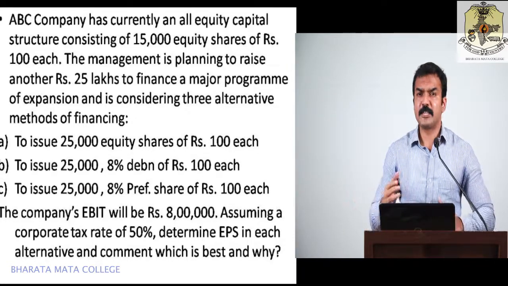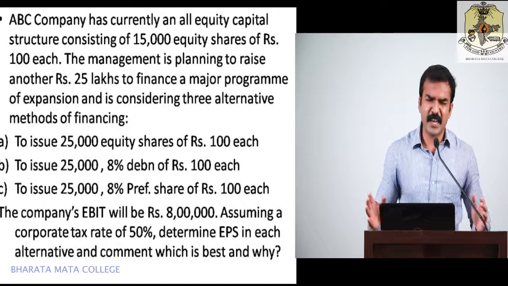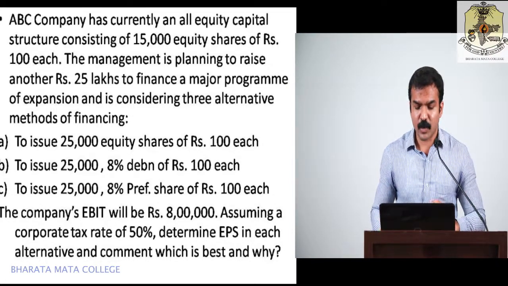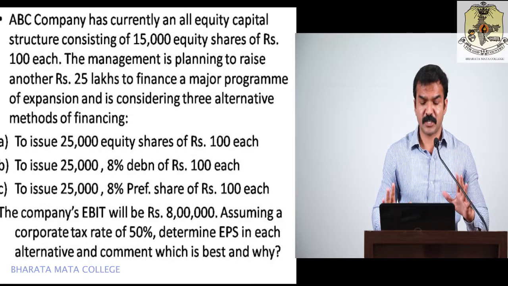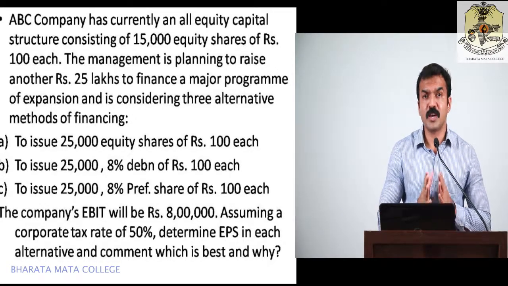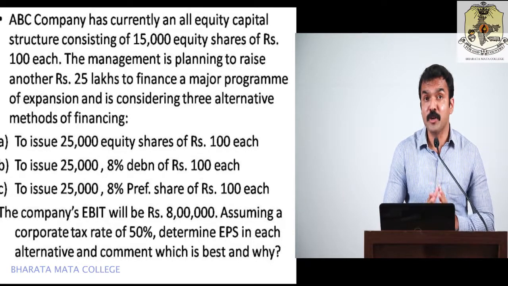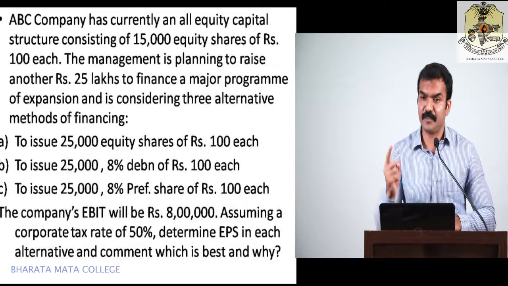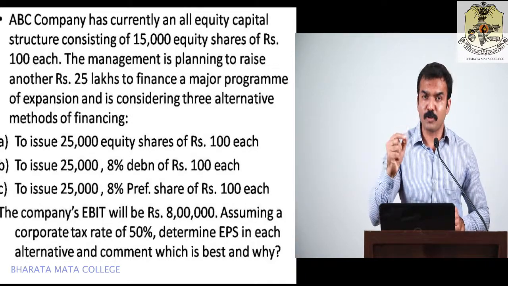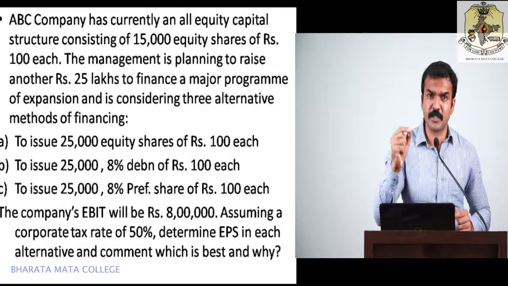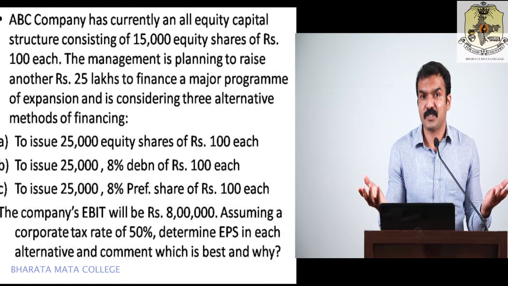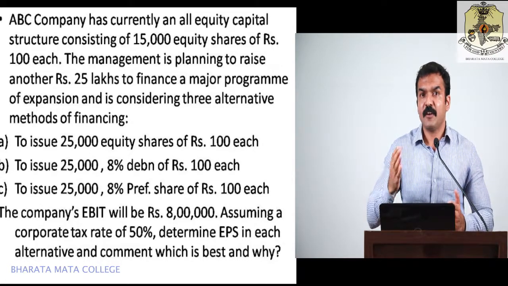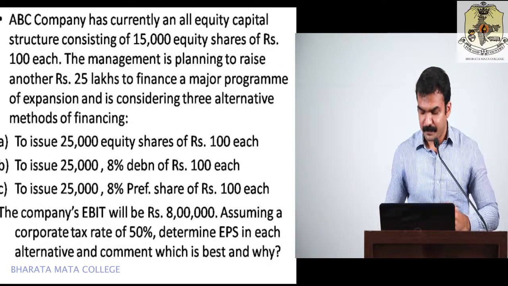Now, in the problem, it is directly mentioned what EBIT is. EBIT has already been mentioned here. It is around 8 lakh. Now, you can assume a corporate tax of 50%. Based on this, you are supposed to find out how much the EPS will be when you employ each kind of source of financing. That is, if you rely only on equity, how much will be the EPS? If you rely only on debenture, how much will be the EPS? If you rely only on preference shares, how much will be the EPS? So this is what you can find out from this problem.